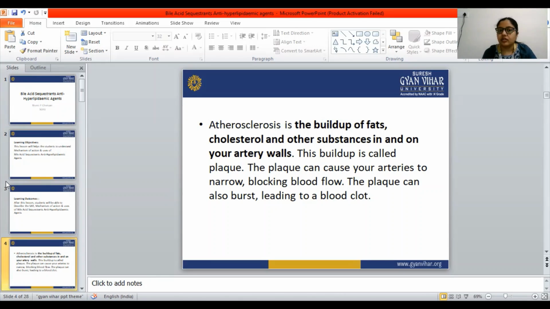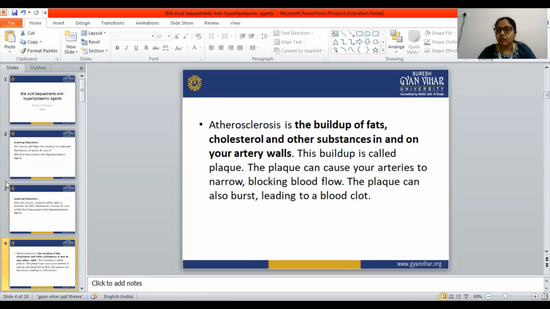The buildup is called plaque. Some fats and cholesterols are deposited on the artery walls, and that deposit is known as plaque. The plaque can cause your arteries to narrow, blocking the blood flow.